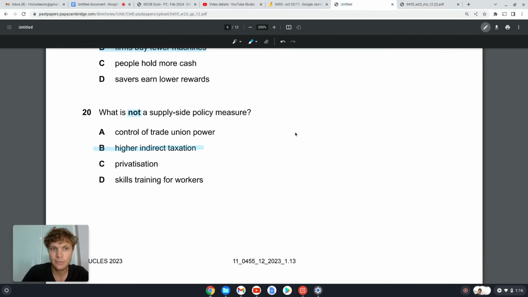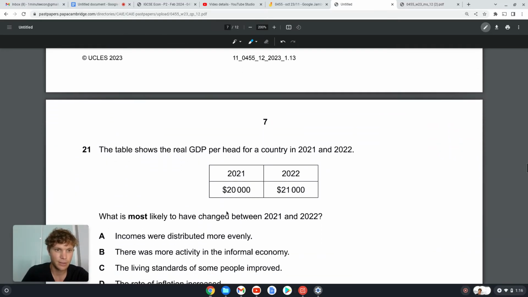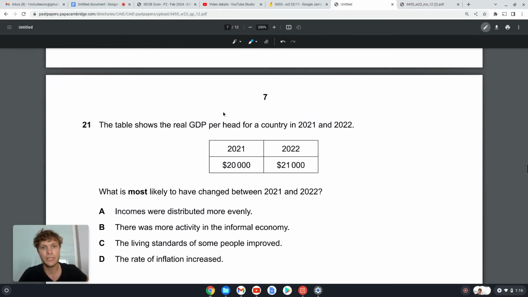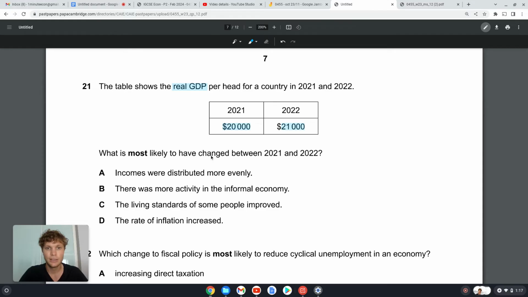Yeah. Okay, this is a bit of a tricky one. In the future, just note that indirect taxes do have an effect on supply though. Okay. Alright, 21. The table shows the real GDP per head for a country in 2021 and 22. So 2021 was 20,000 per person. In 2022, the real GDP was 21,000 per person. Okay, so people have actually gotten richer in terms of the amount of goods they can buy. So what is likely to have changed between 21 and 22?